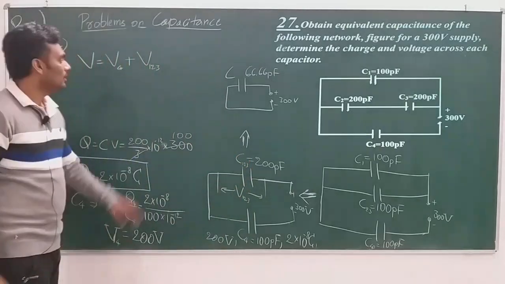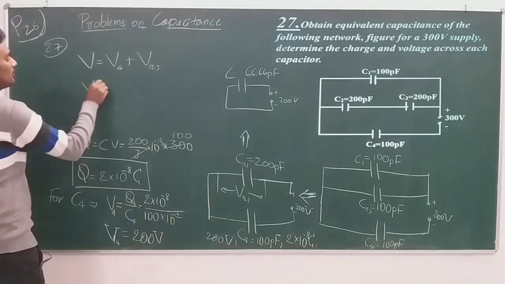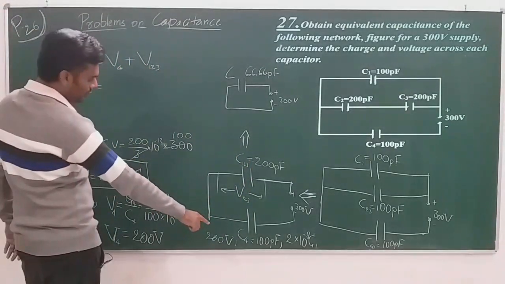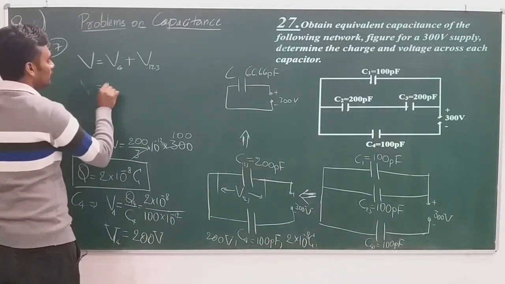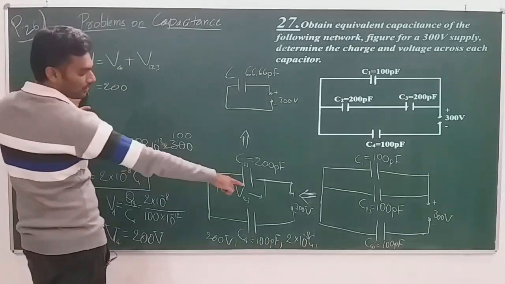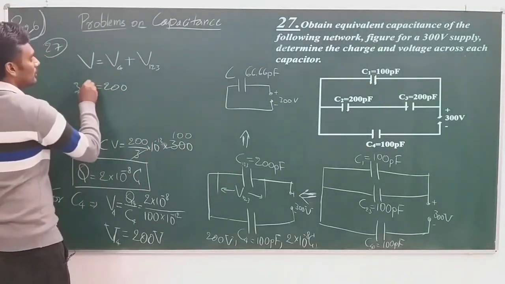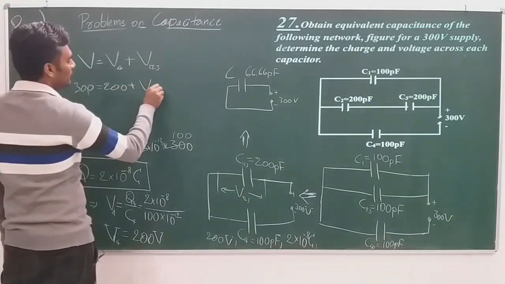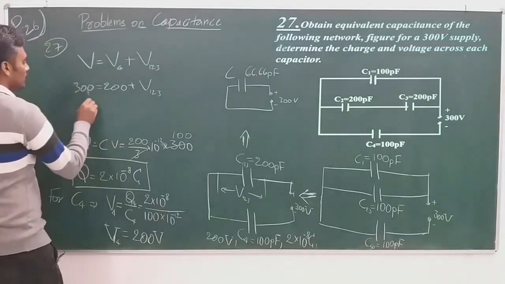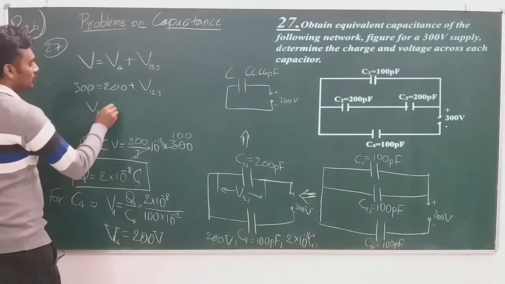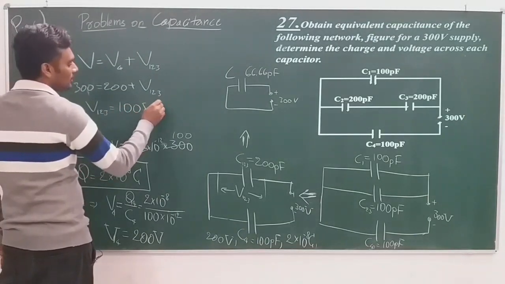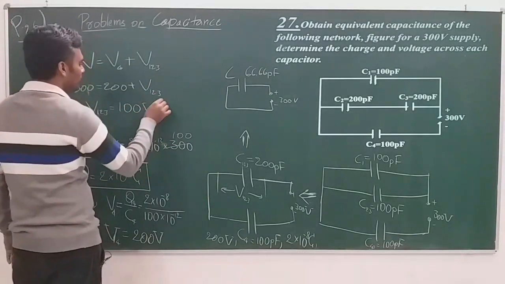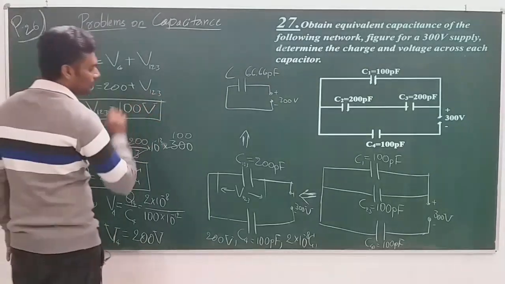Okay, so solving this, V becomes equal to V4, which is 200. What is V? V is given, no? 300 plus V123. V123 itself is what we need. So V123 is equal to 200 comes here, becomes 100 volt. You can directly write it, but you need to simplify it. It's always a good habit.